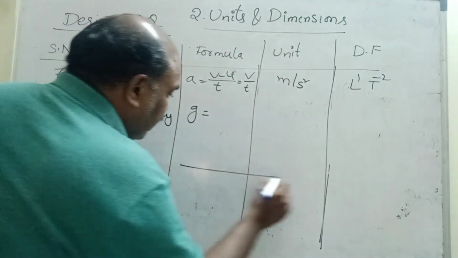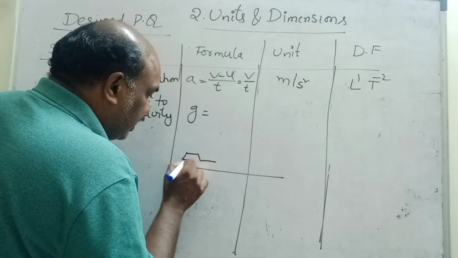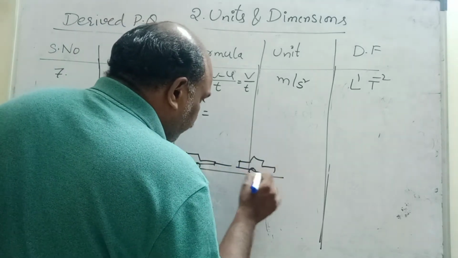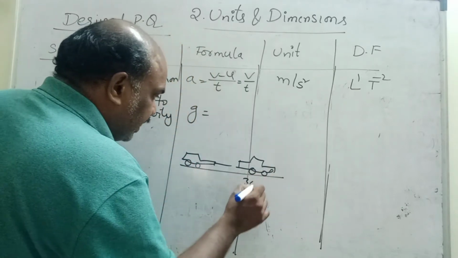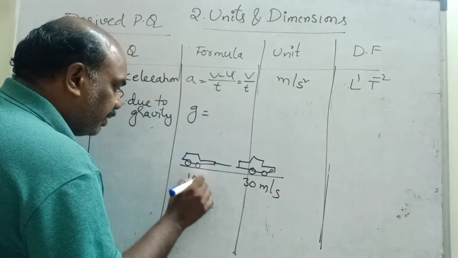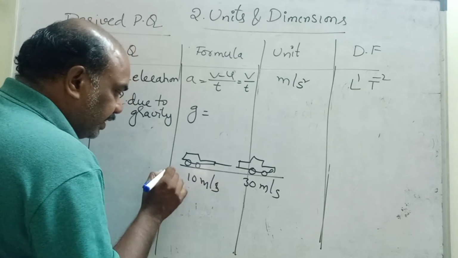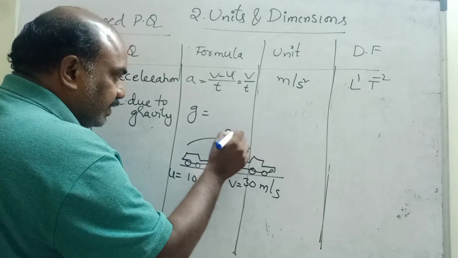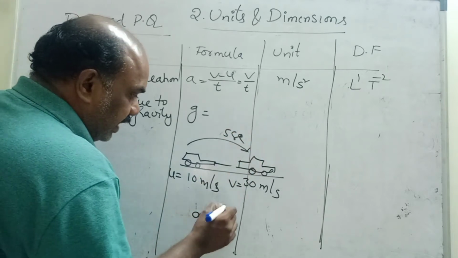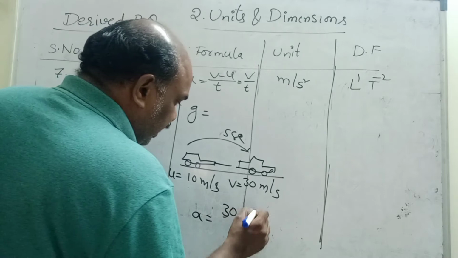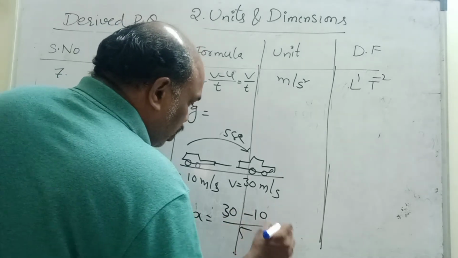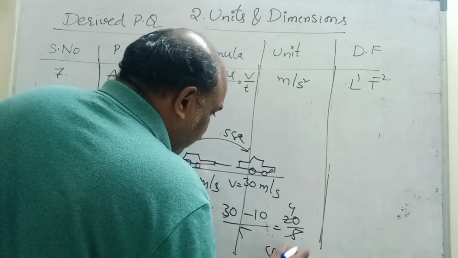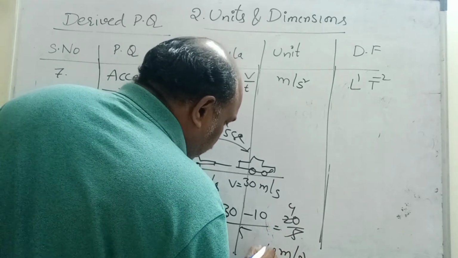Suppose a car is going with 10 meter per second initially. After some time the velocity is 30 meter per second. This is initial velocity u, 10 meter per second, and this is final velocity v, 30 meter per second. Here to here it takes 5 seconds. So acceleration is final velocity minus initial velocity by 5, so 20 by 5, that is 4 meter per second square, the acceleration of the body.